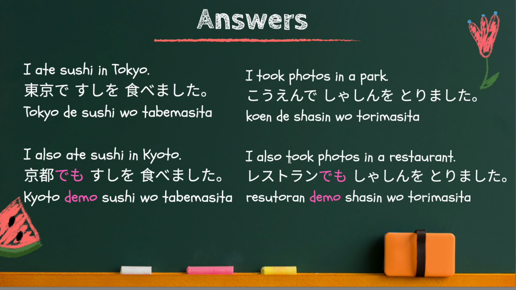I also took photos in a restaurant. レストランでも写真を撮りました。The subject remains, but where you took photos changed from park to restaurant. Therefore, you need to put mo particle after restaurant, but you cannot replace the de particle. Therefore, de and mo particle should be put together.